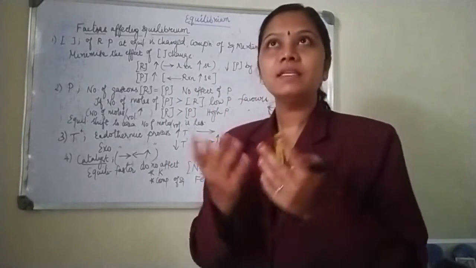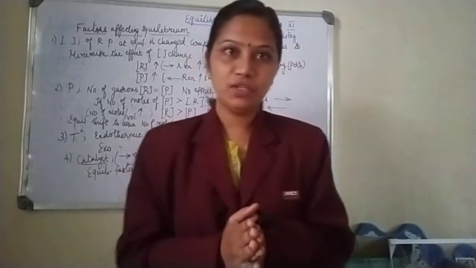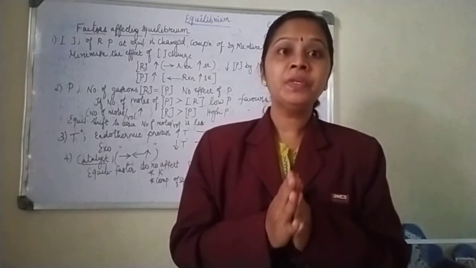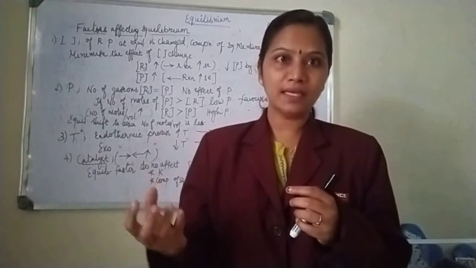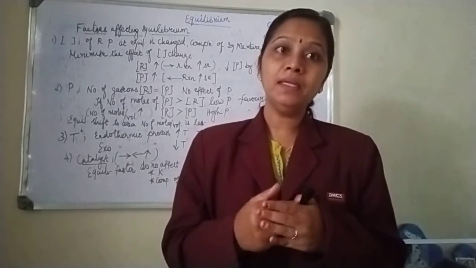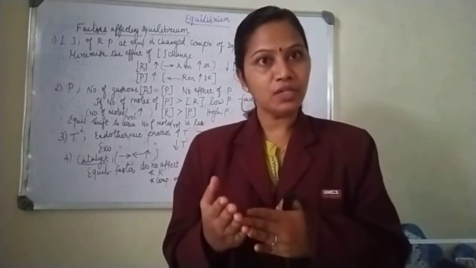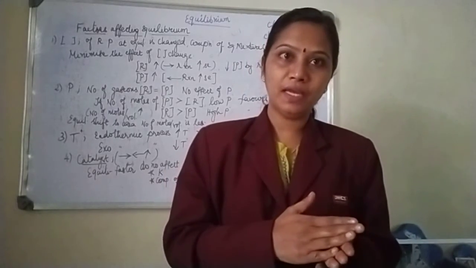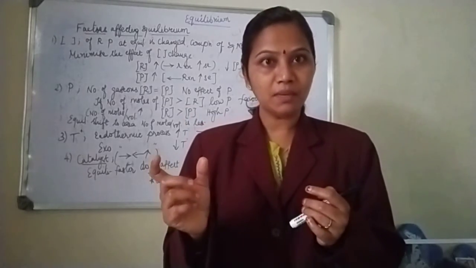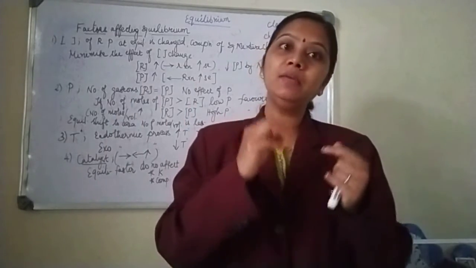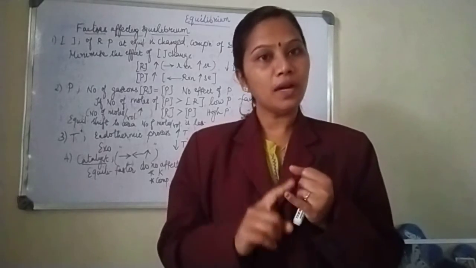Otherwise, I can tell, say for example, nitrogen and hydrogen react to give ammonia. Once ammonia is formed, if I do not remove the product as soon as it forms, what happens? The increased amount of product will inhibit the rate of reaction. This is called feedback inhibition. That is, the product coming is going back and inhibiting its own synthesis.